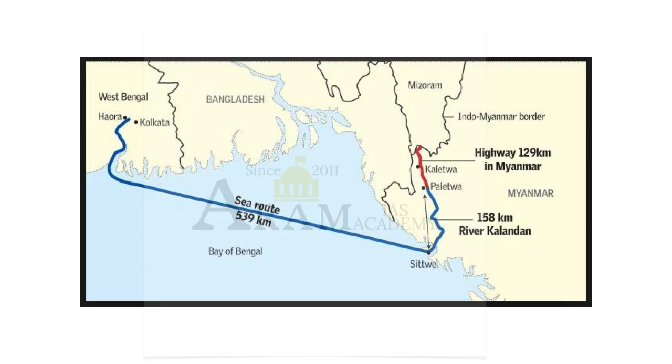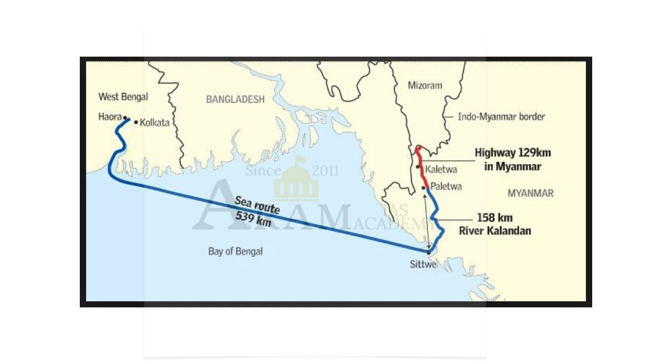And there is another important link between India and Myanmar, that is from Kolkata to Sittwe port. Sittwe port happens to be in Myanmar. From Sittwe port to Paletwa. Paletwa is a place in Myanmar. From Sittwe to Paletwa, that happens to be a trade route on a river, and the river name is Kaladan. This river route is developed by India, by the regulatory body for inland waterways in India, that's called the Inland Waterways Authority of India.